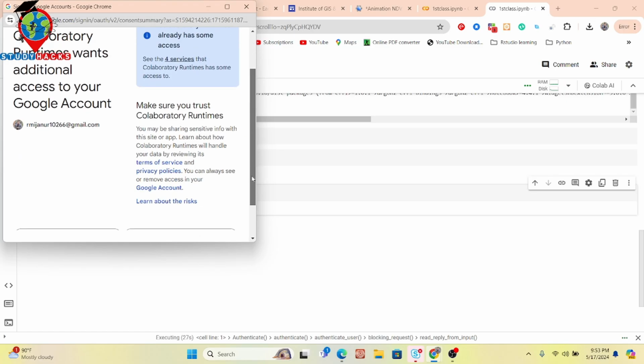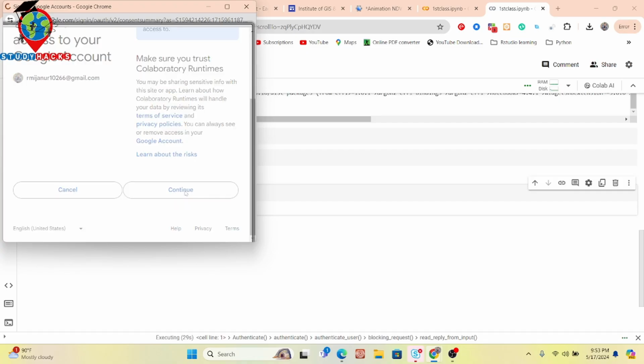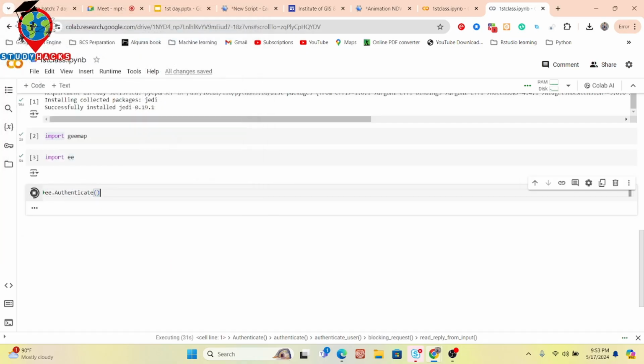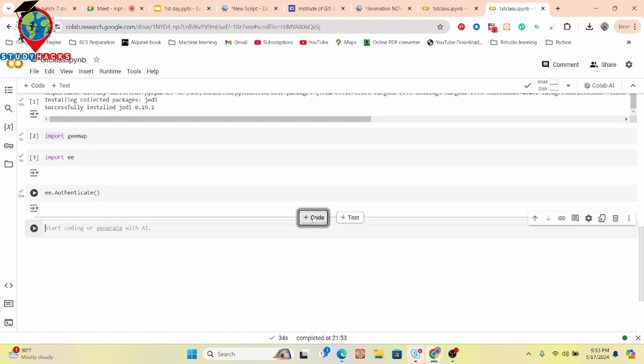And further, you can see the continue. Now it will be done. Here you can see, okay, done. Now just click the new cell and put here ee.Initialize. And now I click run.